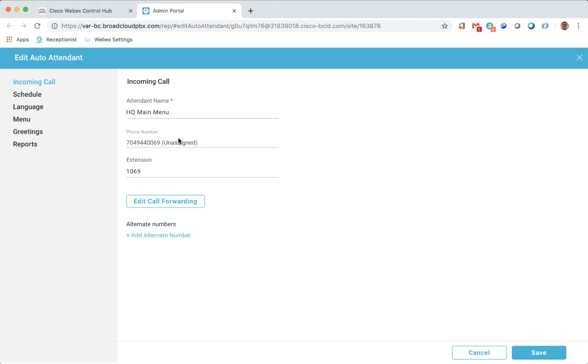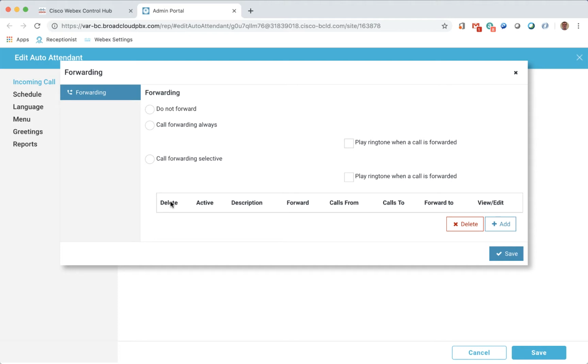In the auto attendant feature, we have several options. The incoming call section is similar to other features we have seen. The auto attendant feature does, however, have a direct inward dial number assigned. We can also set up any custom call forwarding options.